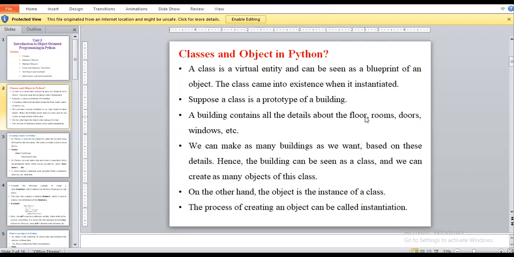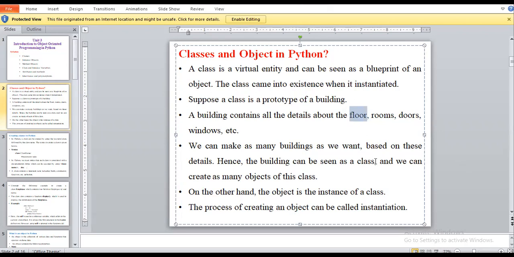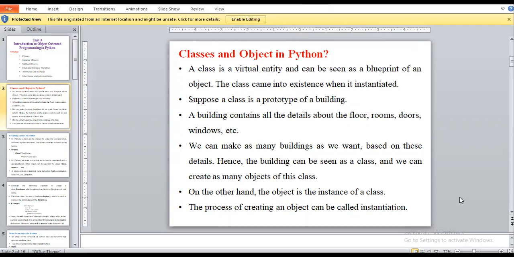Suppose we take the floor class but do not define first floor, second floor, third floor in it. We are just mentioning the class. But when we create the methods like first floor, second floor, it becomes an instance of that class. That means we are creating the object for that class. The process of creating an object is called instantiation.